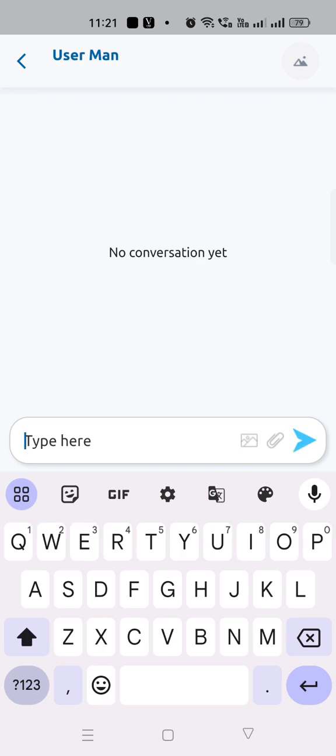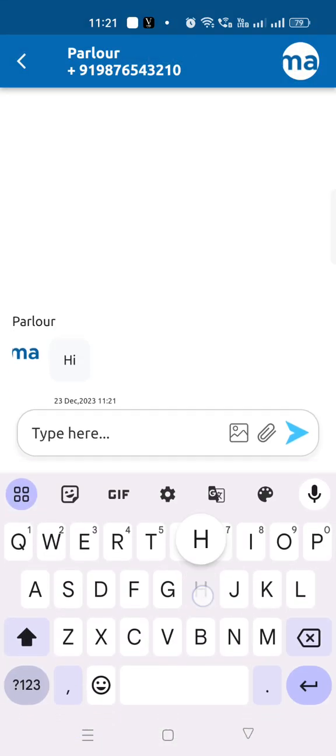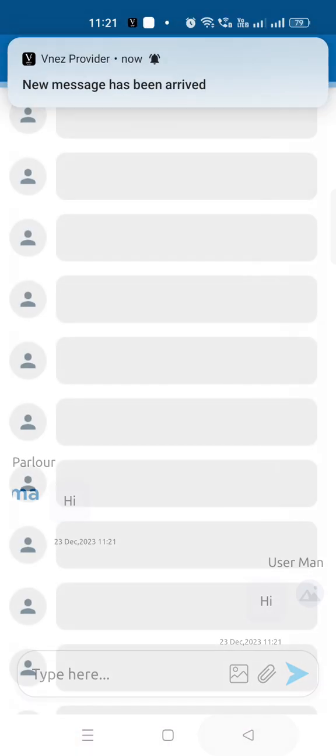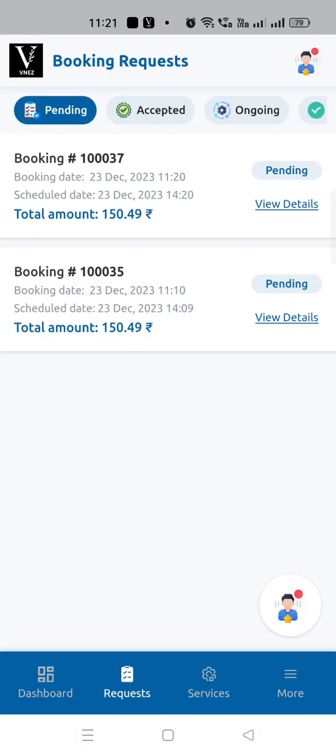Okay, the customer can also have a chat with the provider. You can see every time there is something, I receive a notification. So the notification feature is also perfectly working in your application. Okay, so that is how the chat is working, and that is how the provider is receiving the notification for chat.